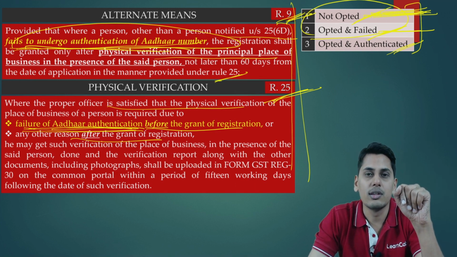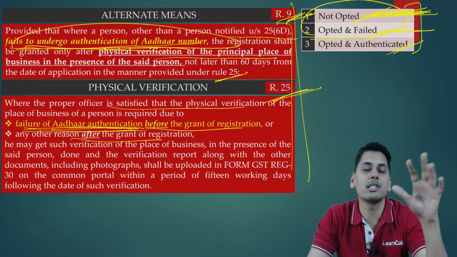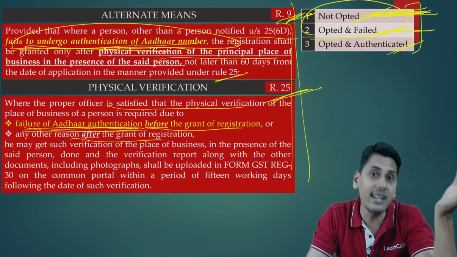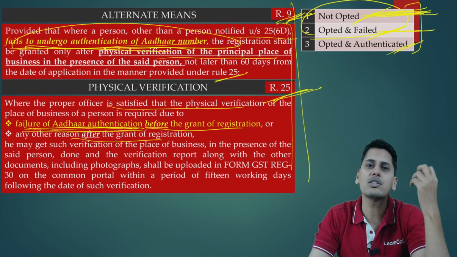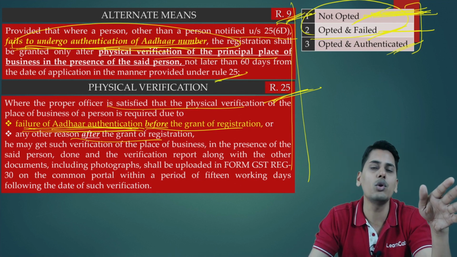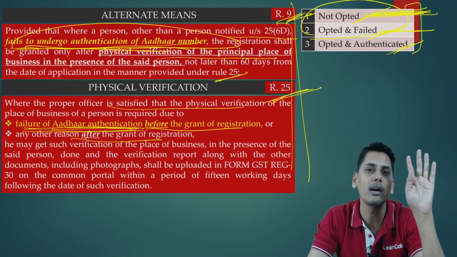For a person who has not opted at all, technically speaking, rule number 9 and rule number 25 did not cover this scenario. So therefore, this interpretation was bypassing the intention of the government, where for a person, whether his Aadhaar authentication has failed or he does not opt for Aadhaar authentication, the government did want to vouch his identity by physically verifying the premises.